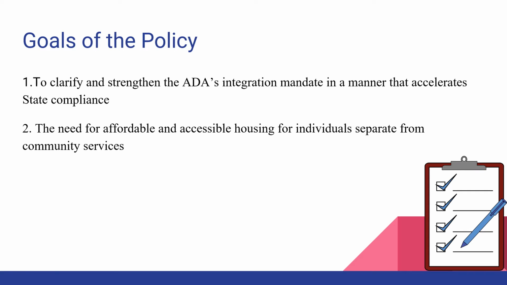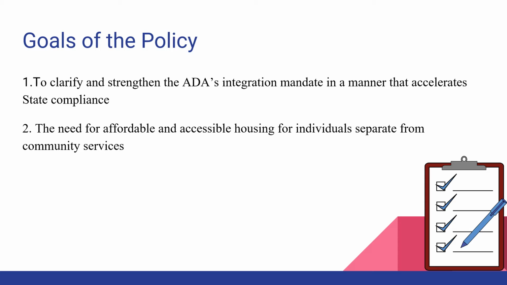There are two main goals for the Disability Integration Act. The first goal is to clarify and strengthen the ADA's integration mandate in a manner that accelerates state compliance. So this basically means that the Americans with Disabilities Act in 1990 was using general regulations to liberate the initial limitations that individuals with disabilities had during that time, so the Disability Integration Act of 2019 is actually going to accelerate and clarify some of those regulations.